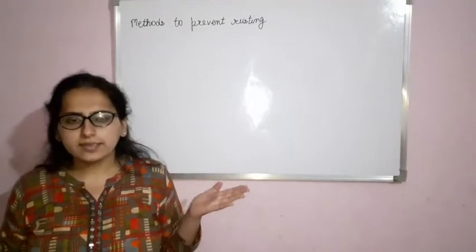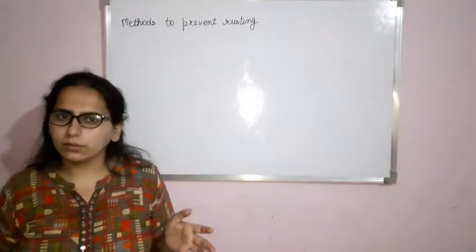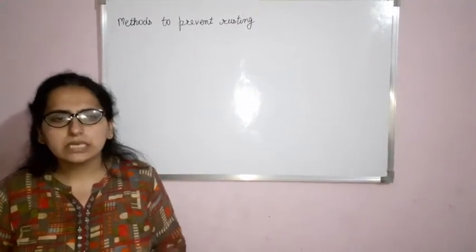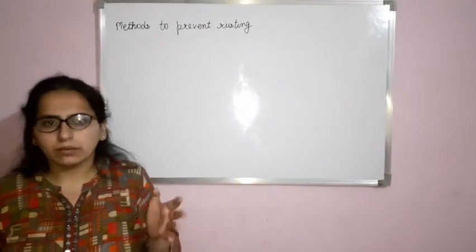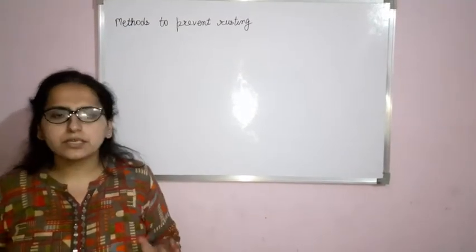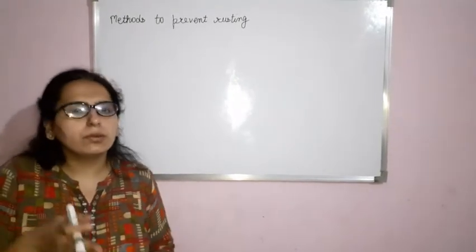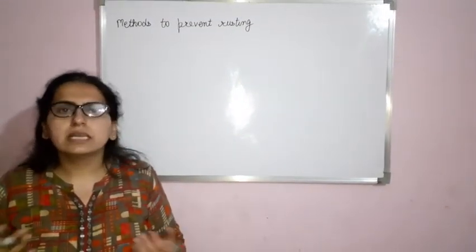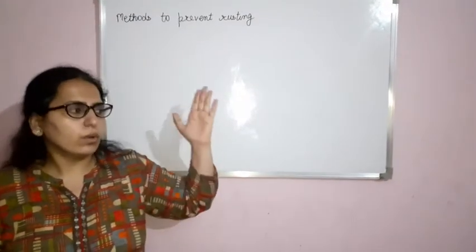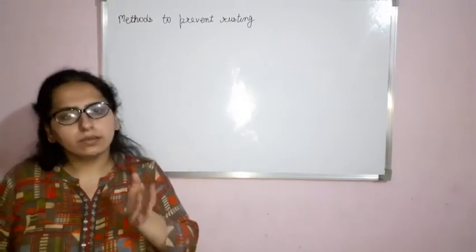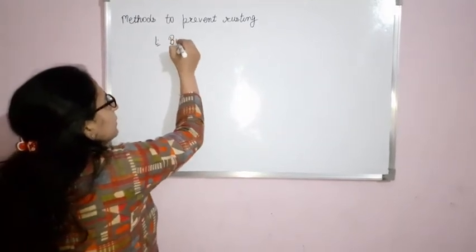Okay, now let us start the topic methods to prevent rusting. As you know, rusting causes damage to the economy. Rusting damages iron articles like ships, and in order to repair that, obviously expenses are there. So what are the different methods to prevent rusting? First method is by painting.